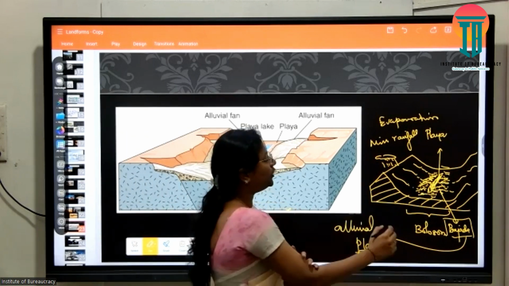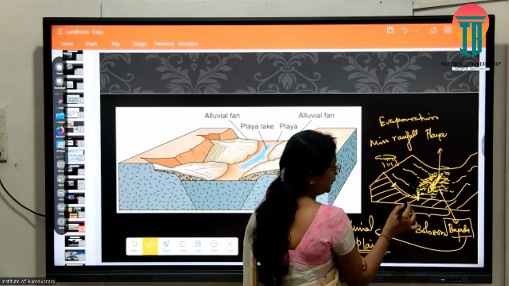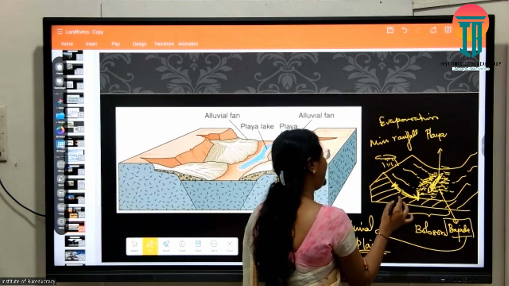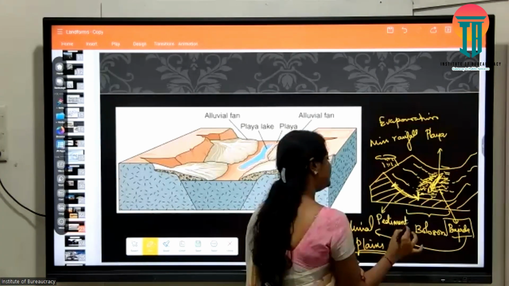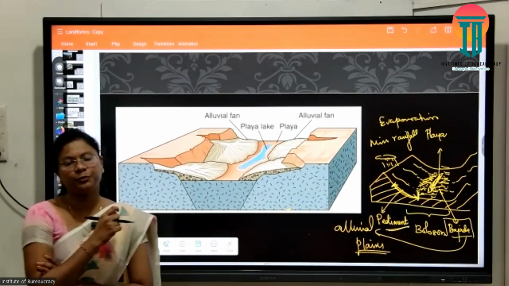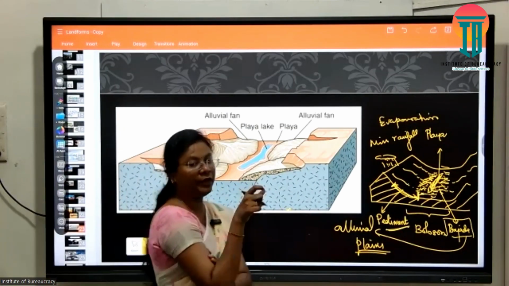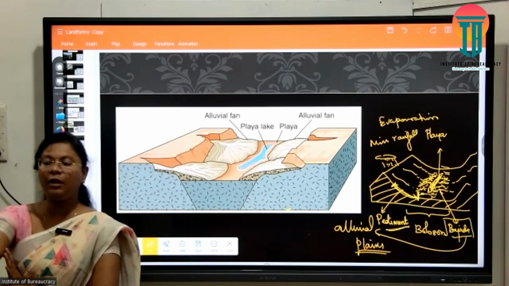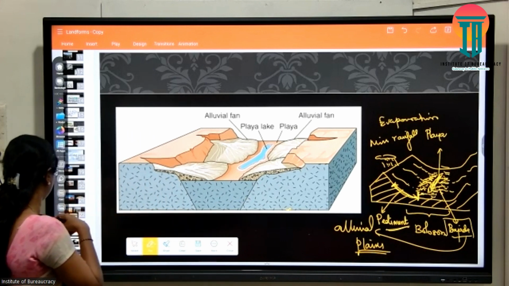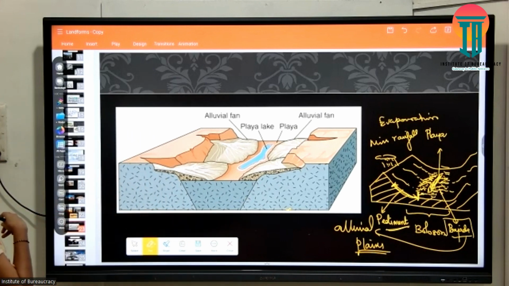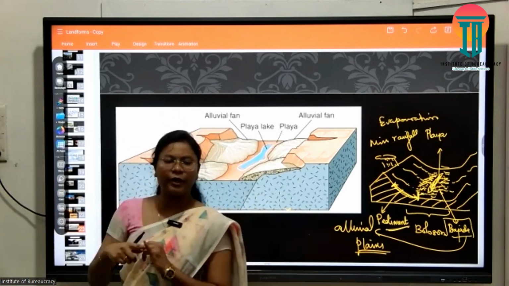Okay, I'm going to introduce one more word here. From the mountain slopes to my Bajada, this particular segment or curve of the mountain is known as piedmont or pediment. I am introducing the word because it will be helpful when studying the arid cycle. So the pediment is the zone between the mountainous slope and my fertile Bajada. Pediments. These are all erosional landforms.